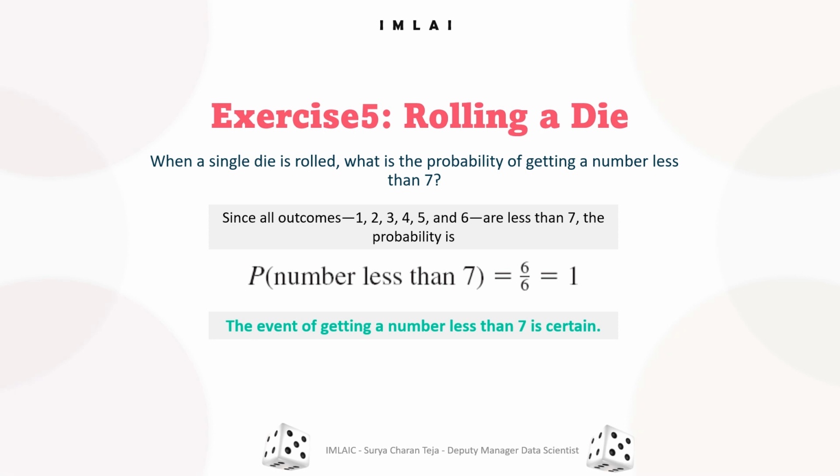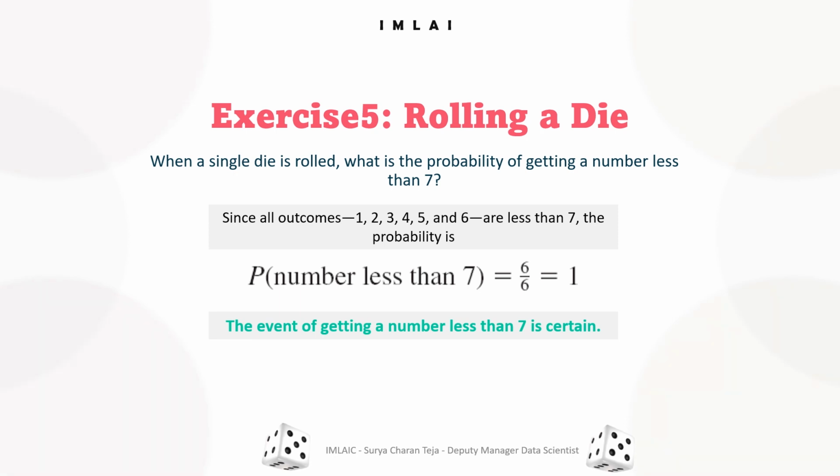If you roll a die, at any cost you will be getting that. Either 1 you will get, or 2, 3, 4, 5, 6, at least one you will get, unless the die was broken into pieces or blasted. That's why this is called certain. That's what I want to prove.